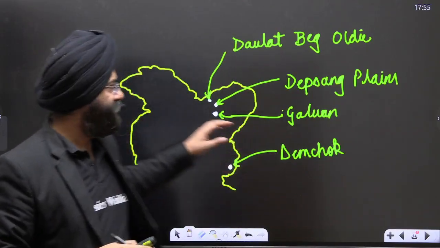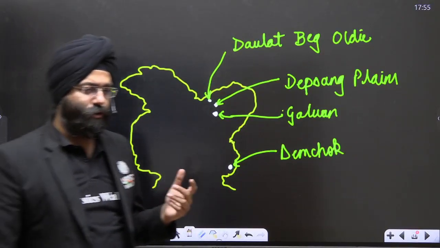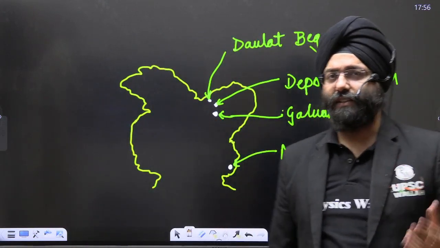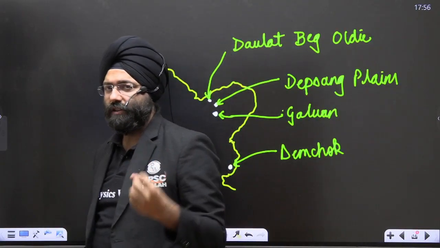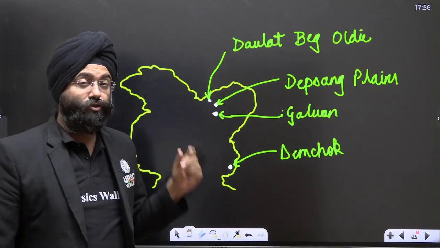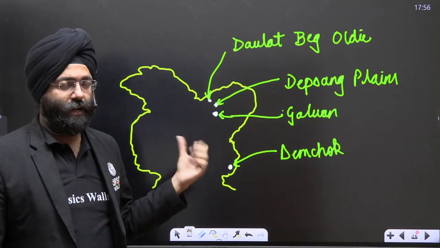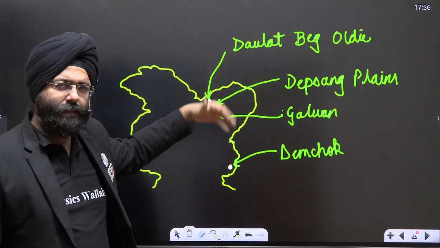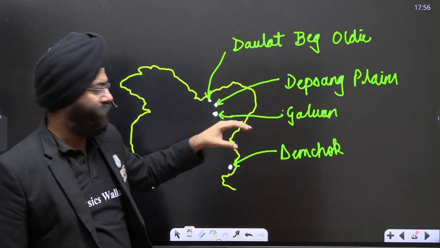Along with it, there's one more place I've mentioned, Daulat Beg Oldie. We realized that a Super Hercules plane was landed over here. There's an airstrip here for the Air Force, so that in case of any exigency or problems, India has a strip over here where essential supplies, soldiers, and military equipment can be placed. So China took it as a challenge against India. How come a Super Hercules plane of India lands over here? It's Indian territory and we have full right to land it over here. But again, that did impact the relations between India and China, and these have been regions of conflict, particularly in the regions of the north.